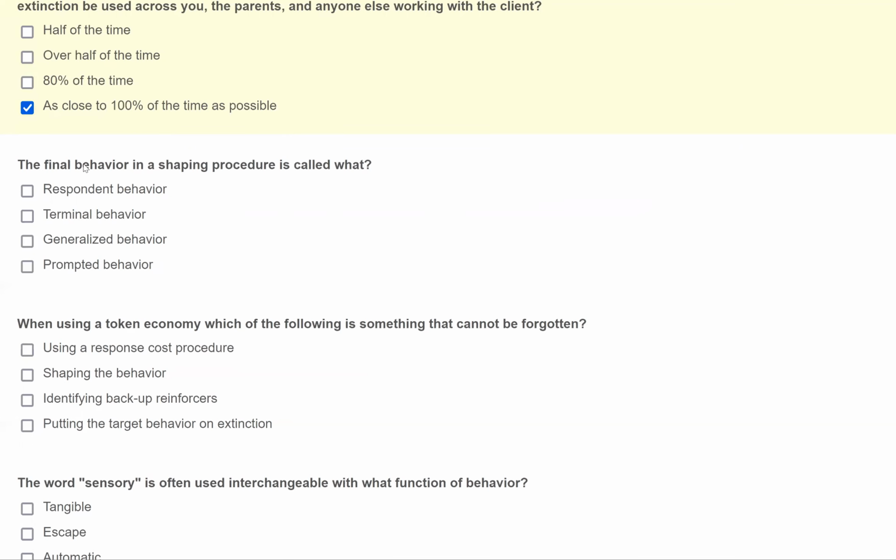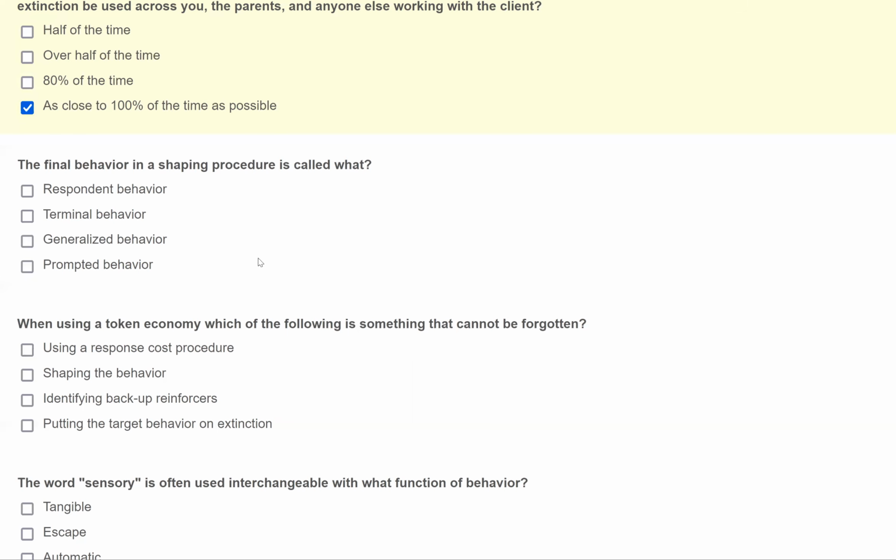So if we're looking for the final behavior in a shaping procedure, what are we looking for? Is this respondent behavior? Now, if you're an RBT, you don't need to be familiar with respondent behavior. This is a BCBA term, but the final behavior in the shaping procedure is not called respondent behavior. Shaping is an operant procedure. What about a terminal behavior? Yes, with shaping, we're reinforcing successive approximations of a behavior until we reach this terminal behavior, or this final behavior. The final behavior in a shaping procedure is a terminal behavior.